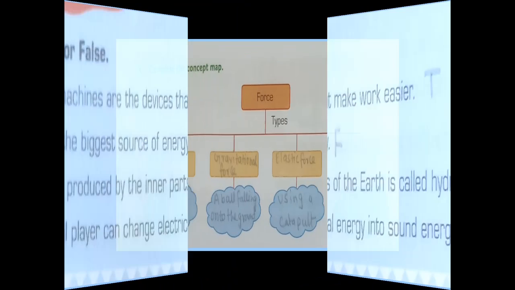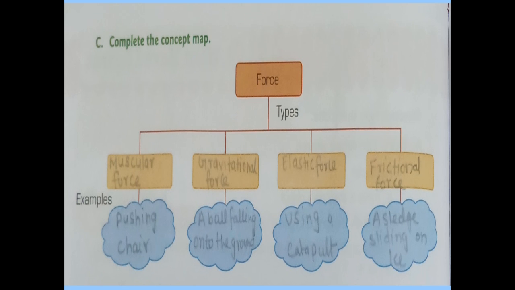Complete the concept map. Here in the box it is written force, and you have to write what are the types of force. Already I have told: muscular force, gravitational force, elastic force, and frictional force. So we will write here muscular force, gravitational force, elastic force, and frictional force.